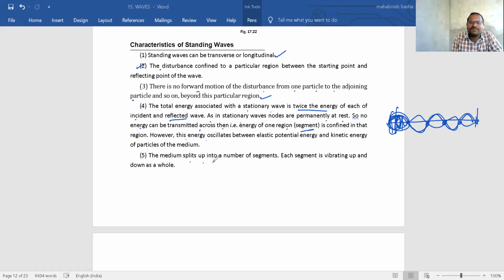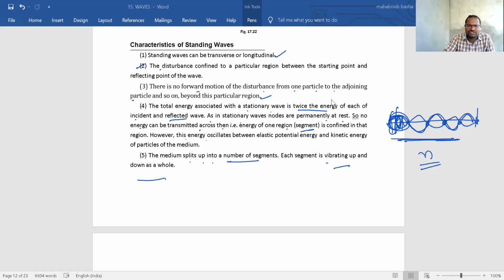The medium is split up into a number of segments. Each segment is vibrating up and down as a whole. They will move like this, up and down, but they cannot move forward.